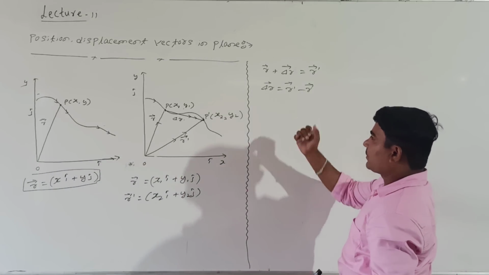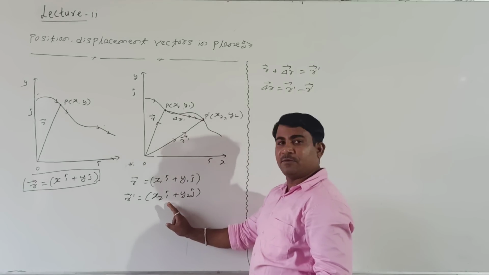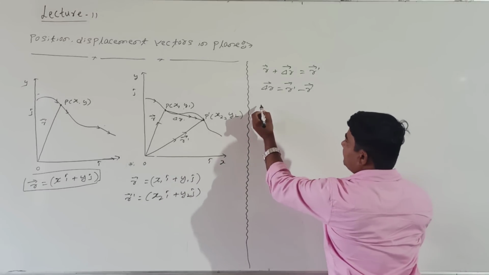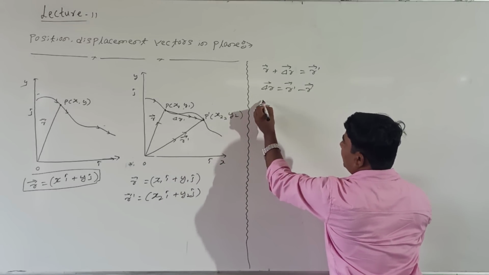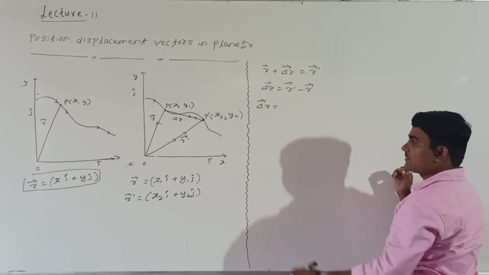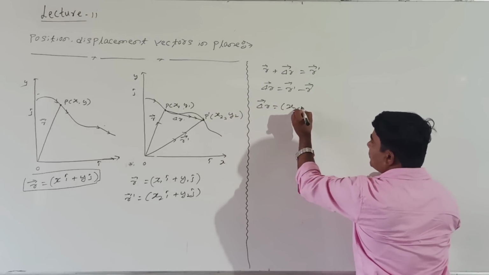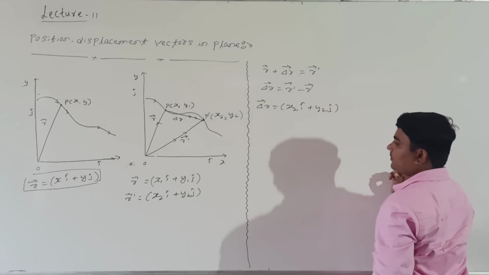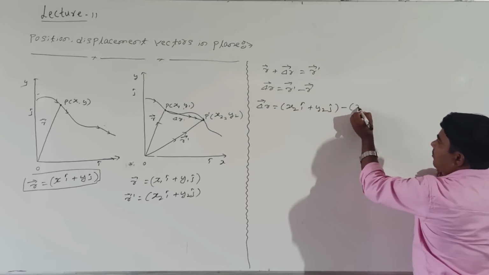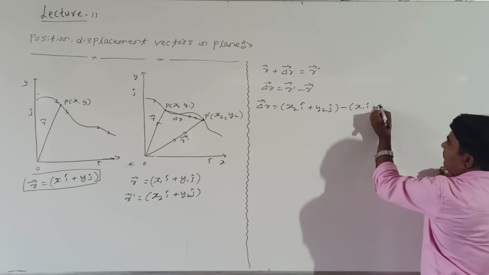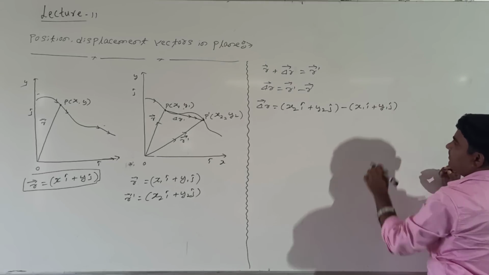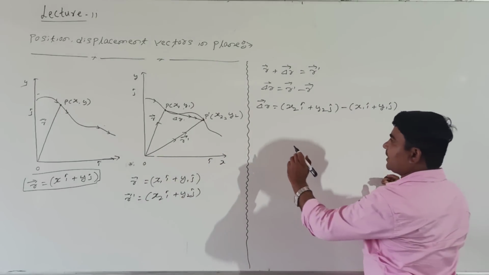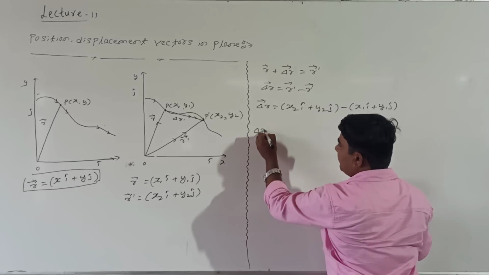Then students, again how to write? We know the R dash value, and R is this value. Put these values and we will get the displacement. How to write the displacement del R? R dash can be written as X2 i cap plus Y2 j cap minus R, where R is X1 i cap plus Y1 j cap. Are you following me? Then finally, how to write the displacement here?